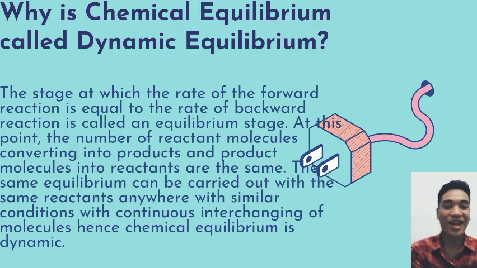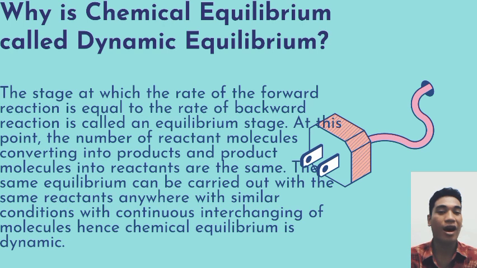Why is chemical equilibrium called dynamic equilibrium? The state at which the rate of the forward reaction is equal to the rate of the backward reaction is called an equilibrium state.